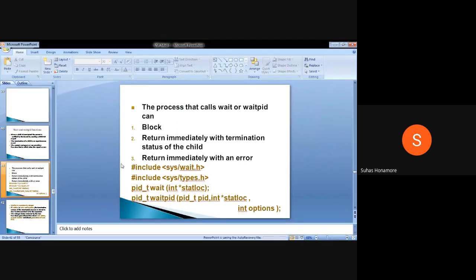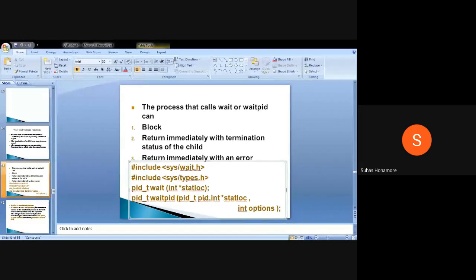And in waitpid, as you saw, we are passing the PID value. A parent may have more than one child process. Suppose you want to check one particular child process and get the status of that.